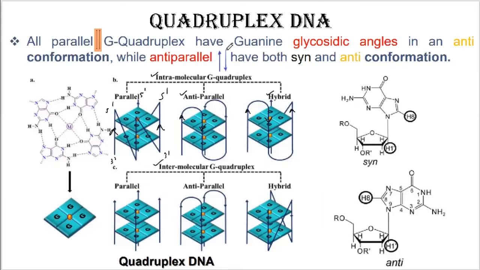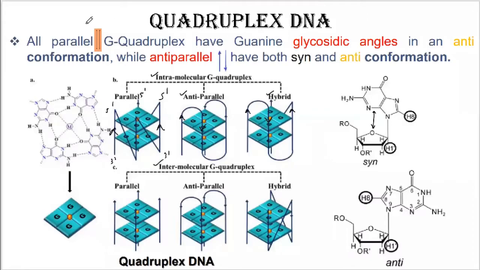Now, in the case of G quadriplex structure of DNA molecule, the guanine glycosidic angle is in anti-conformation. An anti-parallel quadriplex structure has both syn and anti-conformation. Firstly, I must tell you what is syn conformation. When the nitrogenous base is present over the sugar, then it assumes a syn conformation. This is syn conformation. When the nitrogenous base is in opposite direction to the sugar molecule, this is anti-conformation.